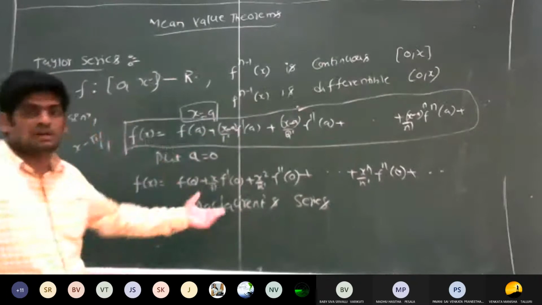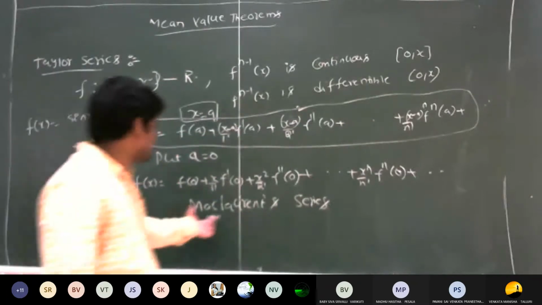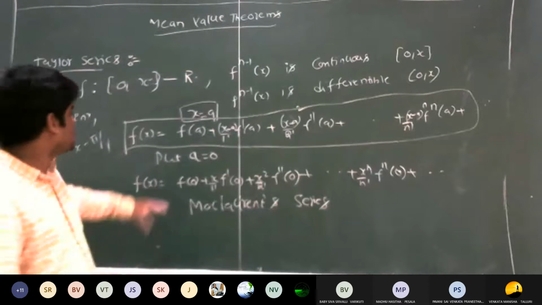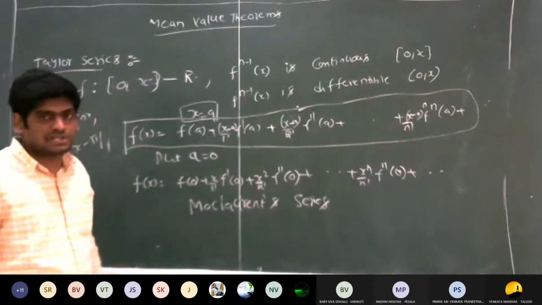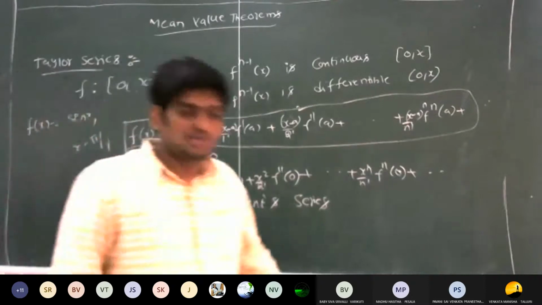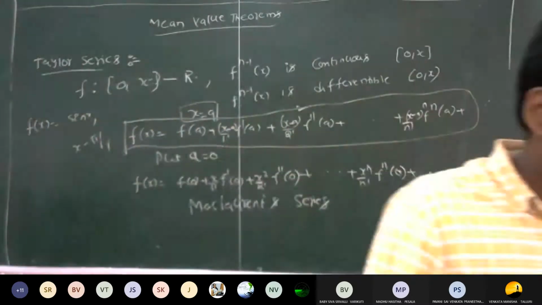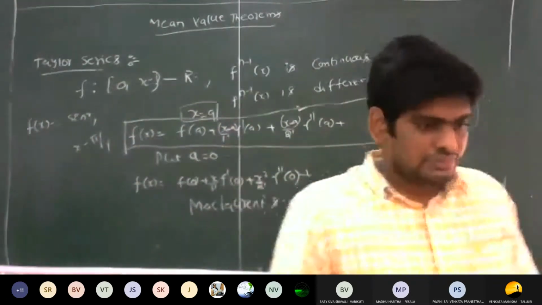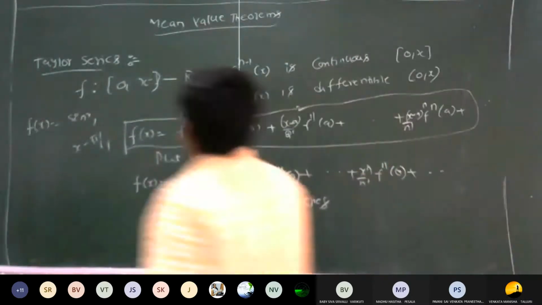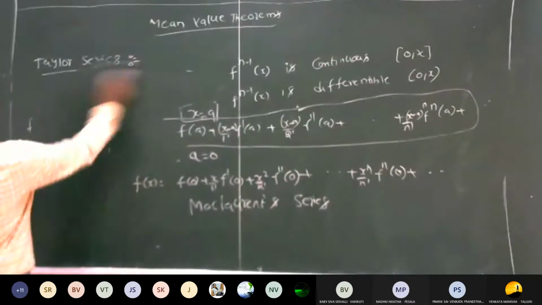This is also a special case, called the Maclaurin series. This is a subcase of the Taylor series. Is it clear? This is the Taylor series formula. Is it clear up to this, everyone? Yes. Now we have another form of the Taylor series.